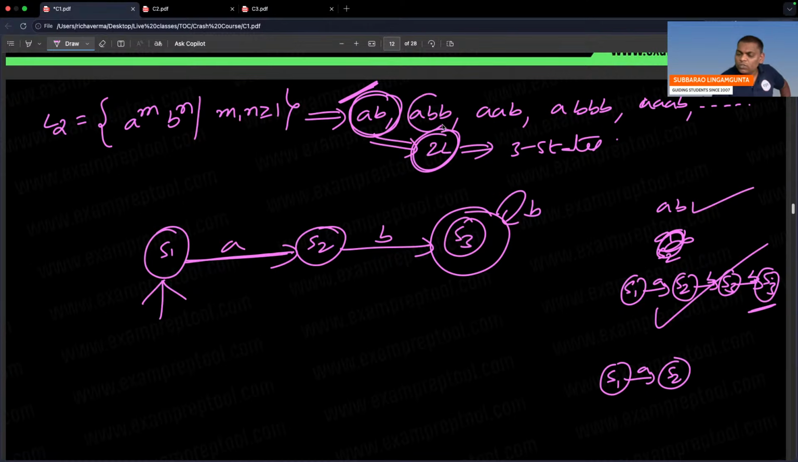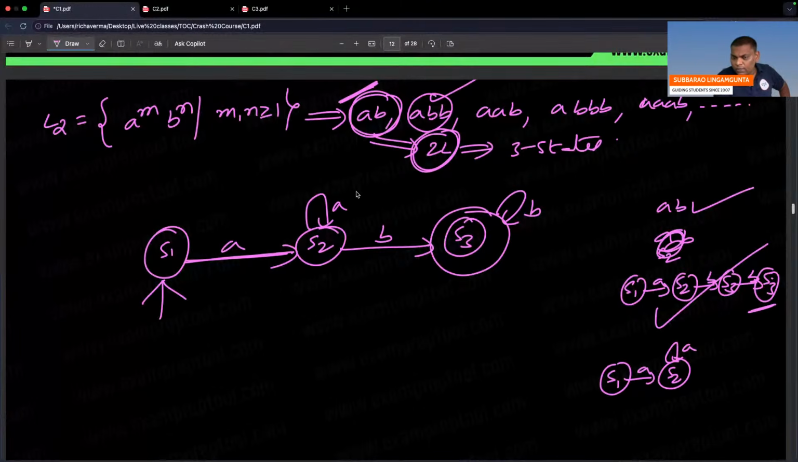S1, I think this also completed. Next one. S1 on A, S2. On S2, B will come, I will go to S3. If A comes, keep on the same state. You may not get it, see what is happening. Just observe what is happening.